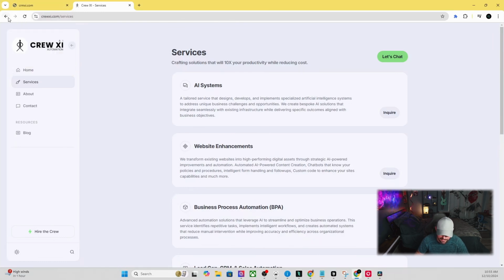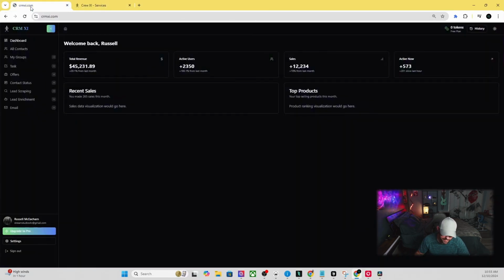So for this specific project, CRMXI, we wanted to develop a platform that made it super easy for you to scrape leads and then bring them into your own CRM table and then be able to create different segments or groups in that table. And then from there, be able to email all of them without the hassle of having to use multiple different platforms.